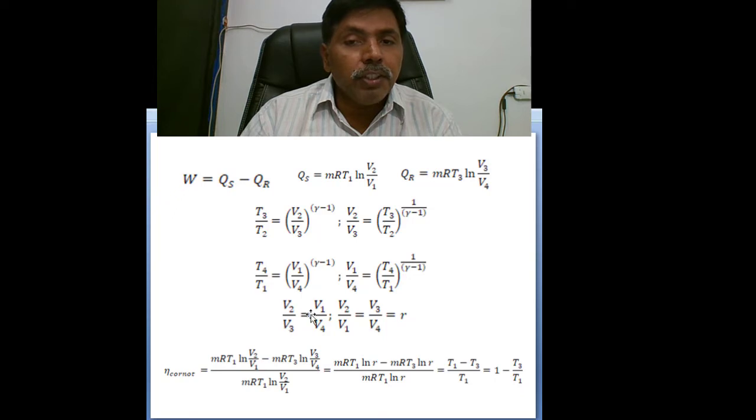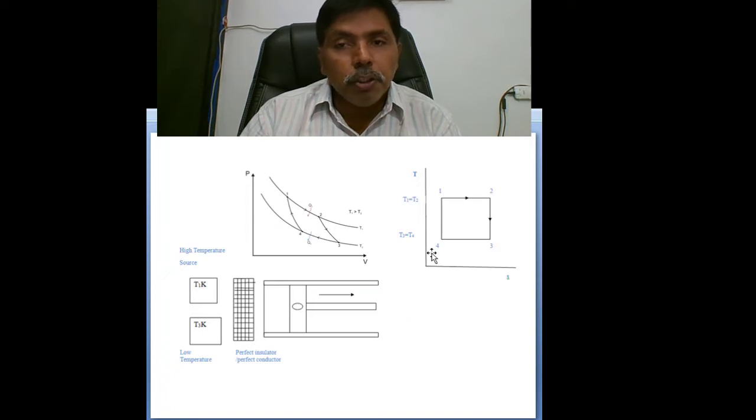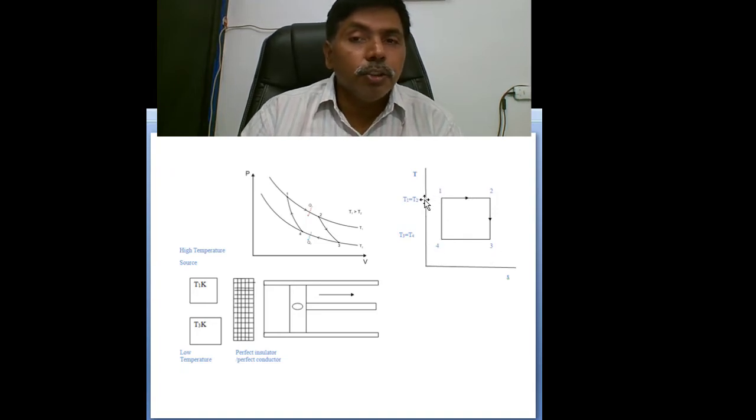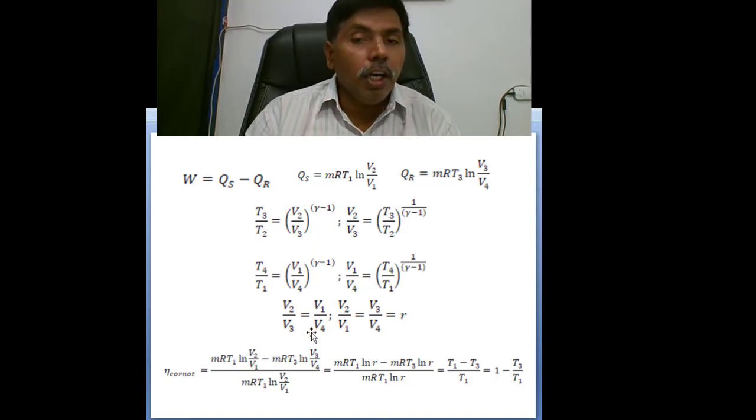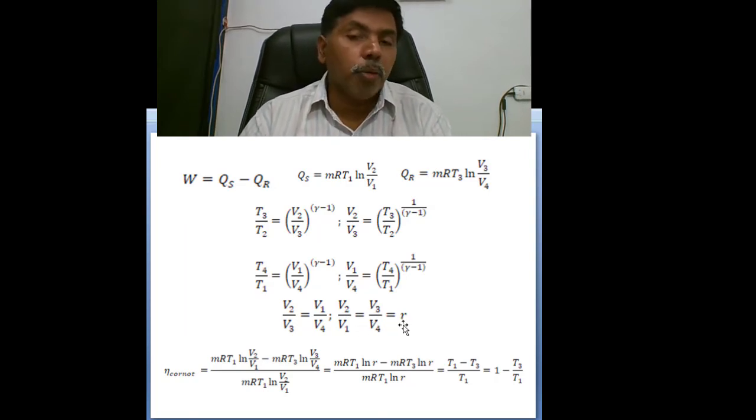So then V2/V3 equals V1/V4. Why? Because here I directly wrote the equality. Because T3 equals T4, and T2 equals T1. Why? Because of constant temperature heat addition and constant temperature heat rejection. So T1 equals T2 and T3 equals T4. Both are equal, so both ratios are the same. Automatically the volume ratios are also equal. V2/V3 equals V1/V4, or V2/V1 equals V3/V4, that is equal to r, the compression ratio.